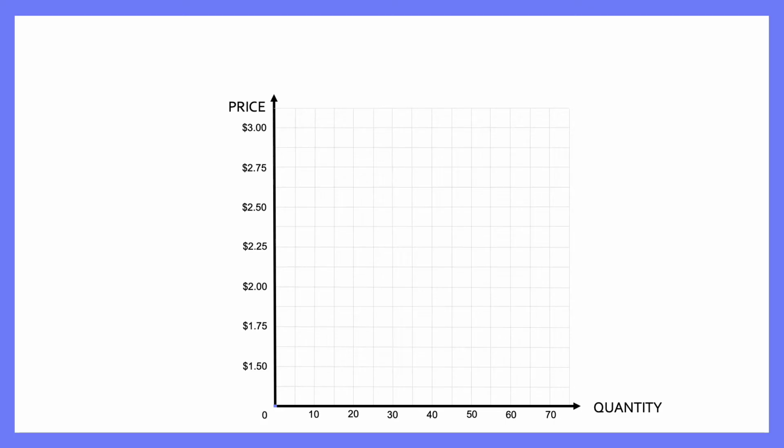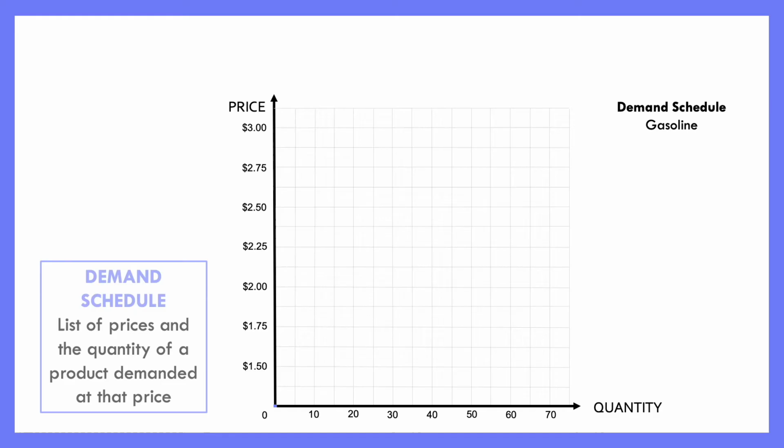So we're going to start off here by defining demand. And we're going to talk about this in relation to a product that we're probably all familiar with, and that's just gasoline. So what we're going to start off by showing is a demand schedule. And first of all, we need to understand what exactly that means. So a demand schedule is just a list of prices and the quantities of a product demanded at that price.